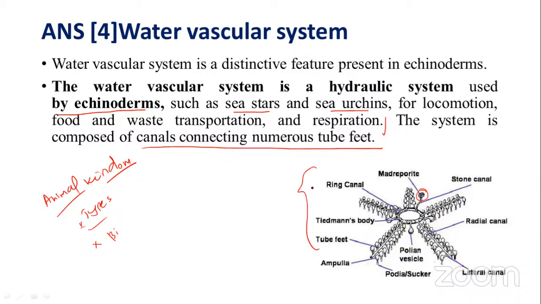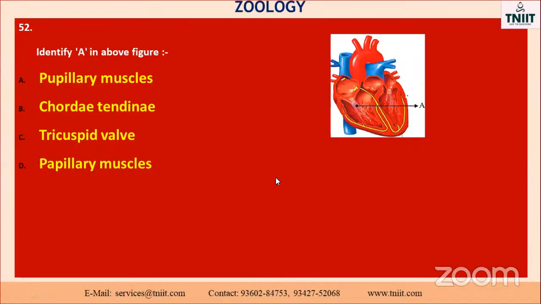So for the entire structure, what are the specialized features of the echinoderm? The examples they have given are sea stars, starfish. This is also one of the starfish. Just take it as an example. This is the starfish. Okay, go to the next one.